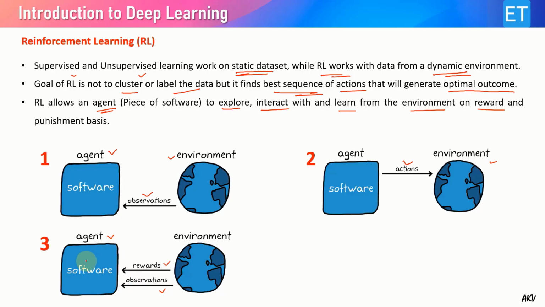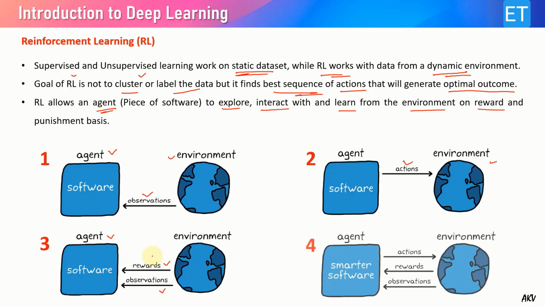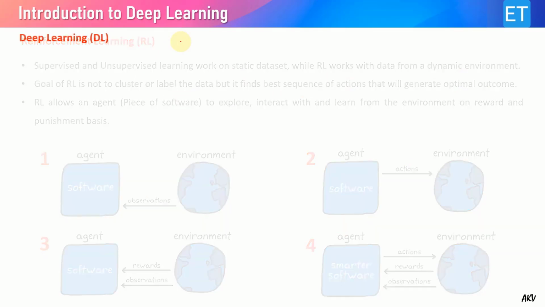So now our software or agent will work in such a way that the rewards can be maximized. To maximize the reward, it gives further actions on the environment. That's why, on these reward policies, this agent gets trained. So this is how reinforcement learning works.